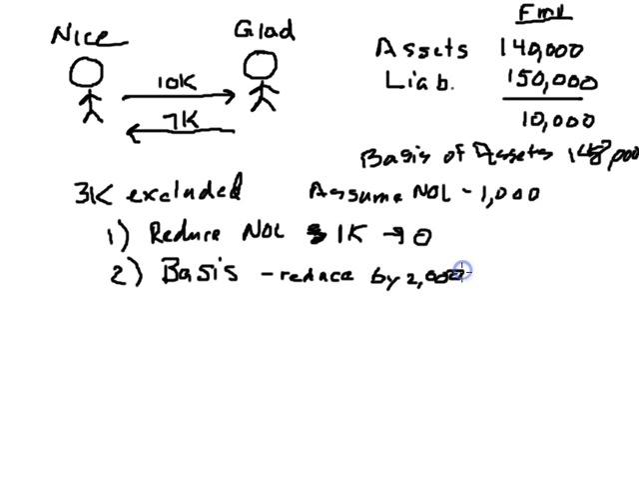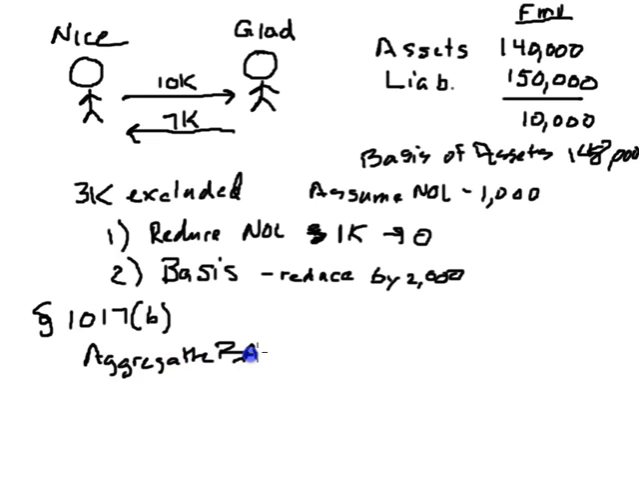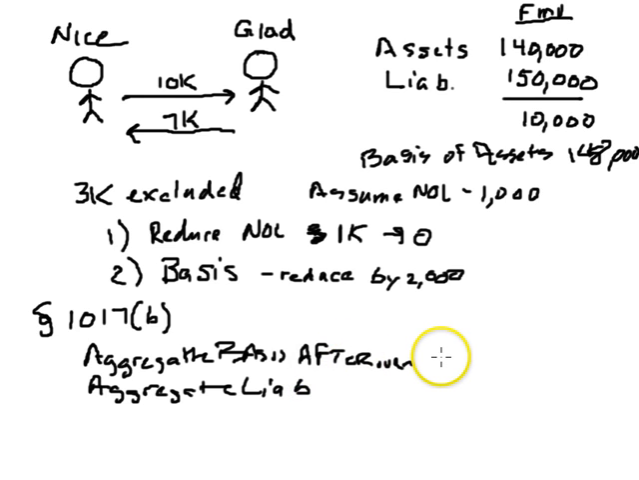But that's not necessarily the case. What we're going to have to do is analyze the situation by taking a look at 1017(b) to see if that basis reduction of $2,000 is limited. Code section 1017(b) limits our basis reduction to our aggregate basis after the discharge over the aggregate liabilities after the discharge. Well, how would that work for our example? Well, let's take it just step by step.